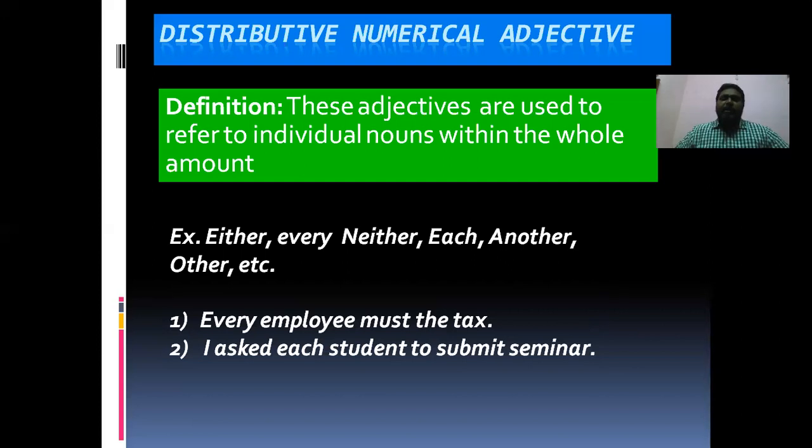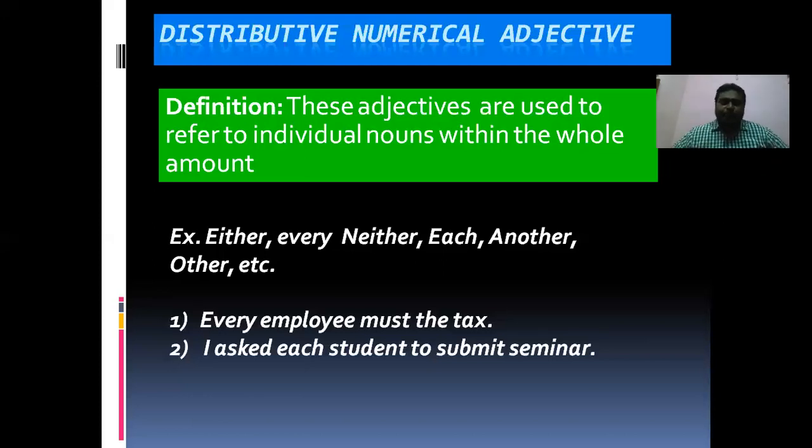So here these adjectives refer to the individual nouns within the whole. For example, every employee must pay the tax.